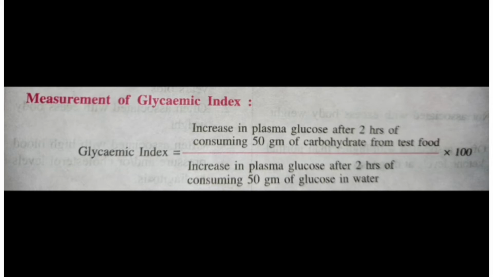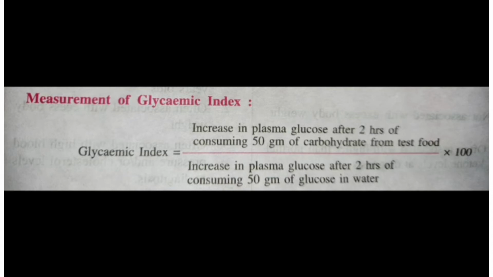That means the glycemic index is in percentage, and we know the value for glucose is 100. So according to it we have to find out the glycemic index of the particular food we are consuming, and it is obviously the postprandial measurement.